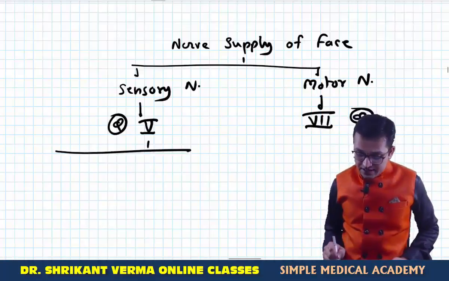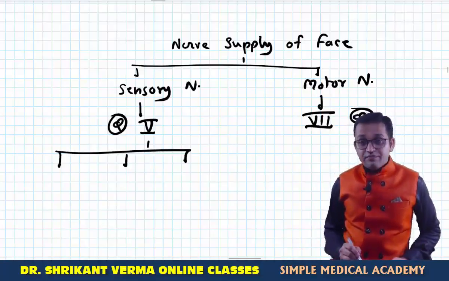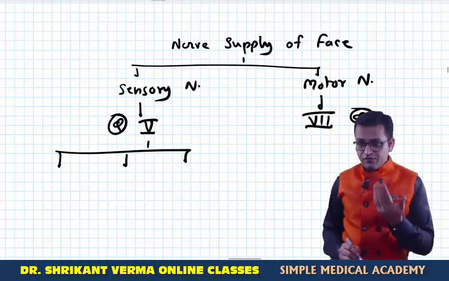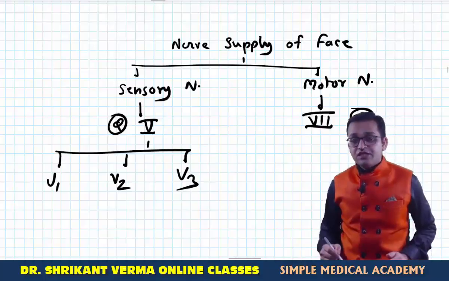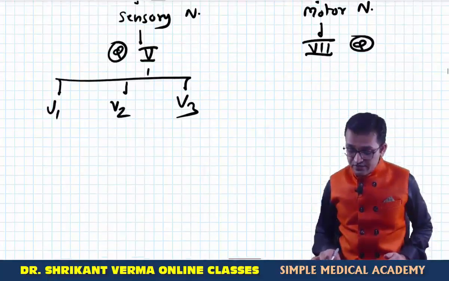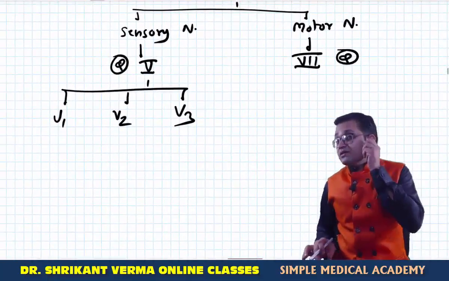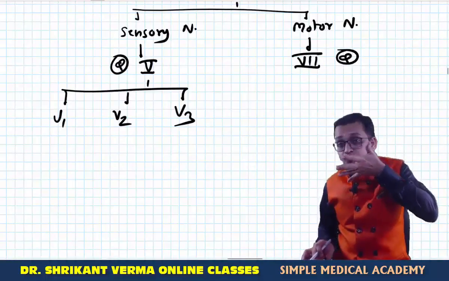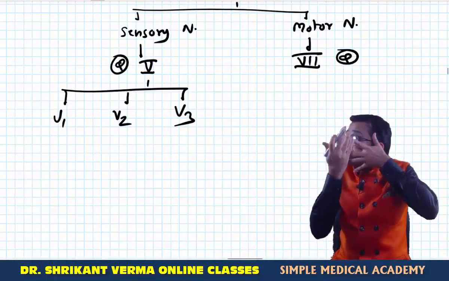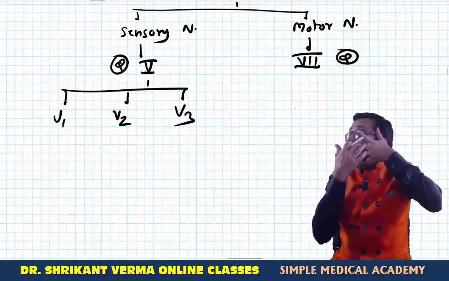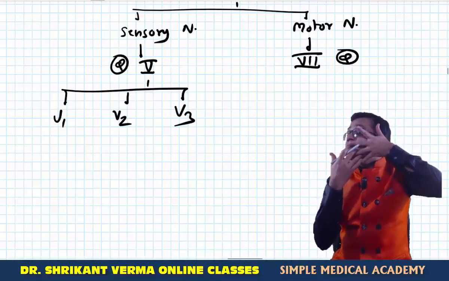Yes, the trigeminal nerve has three divisions, which can be remembered as fifth one, fifth two, fifth three, or V1, V2, V3. Generally these are the terminology. And the seventh nerve, we can easily remember the branches in this manner. The first branch running towards the temporal side, temporal branch. Zygomatic bone, zygomatic branch. Then buccal region, that's the buccal branch. Margin of the mandible, that's the marginal mandibular, and near the neck, that's the cervical.